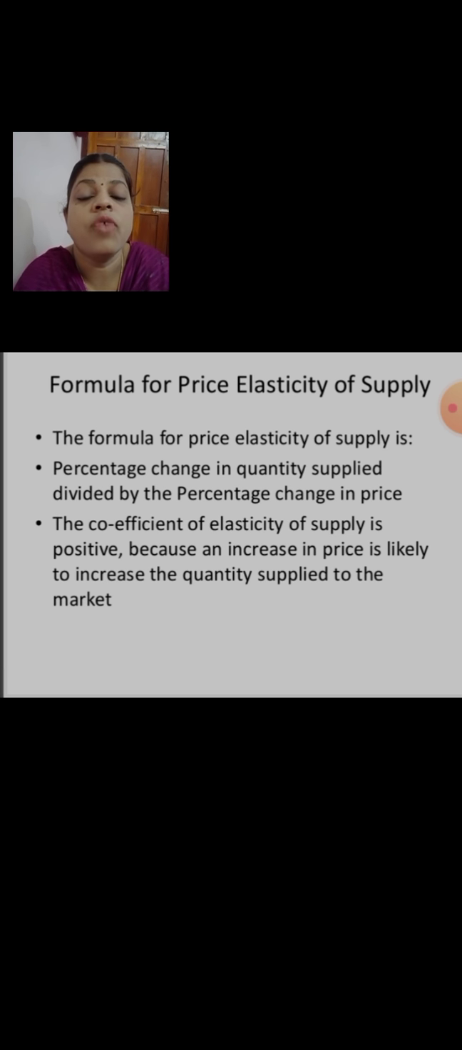Next one, the formula for price elasticity of supply. The formula for price elasticity of supply is percentage change in quantity supplied divided by the percentage change in price. What is this, children? Percentage change in the quantity supplied, divided by the percentage change in the price, and we will be able to calculate the price elasticity of supply.